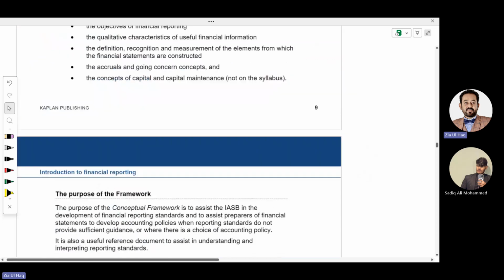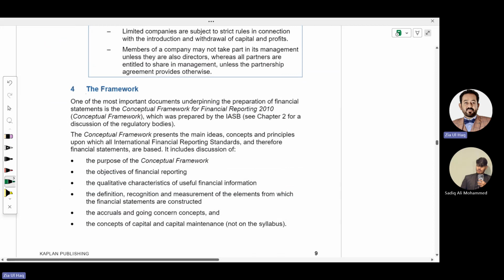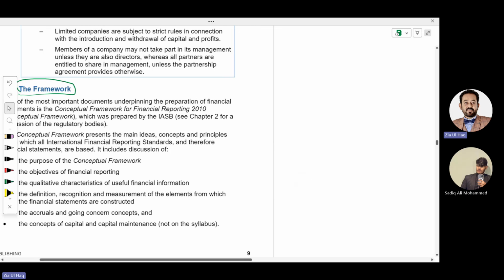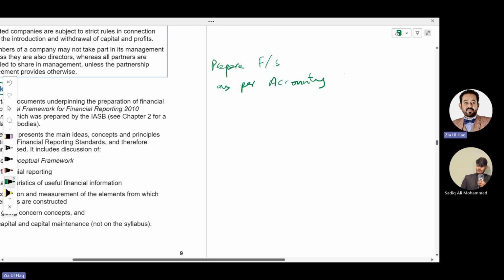Now moving towards different concepts. The framework. What is the framework? We need to prepare financial statements as per accounting standards. In accounting, there are different accounting standards. Standards mean rules that provide guidance on how to prepare financial statements.